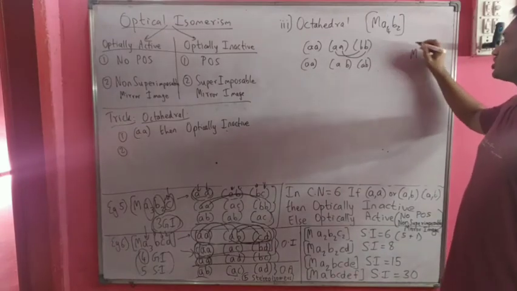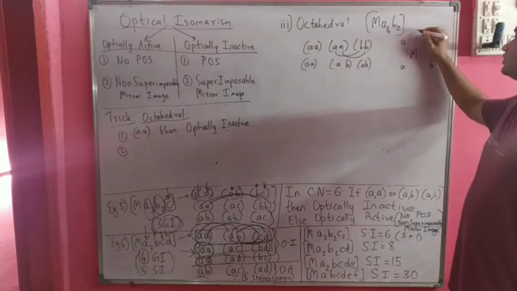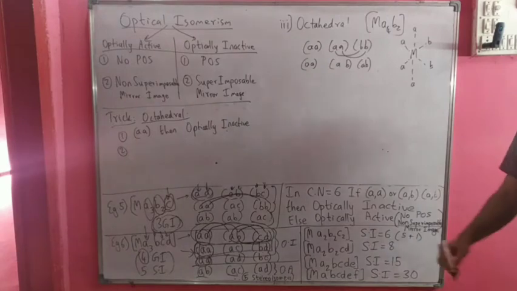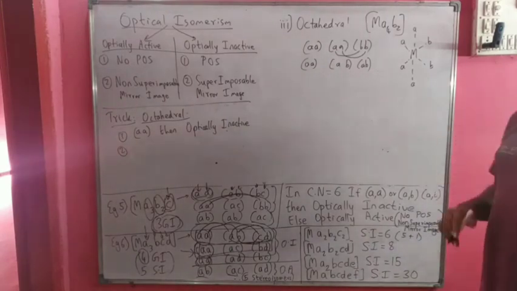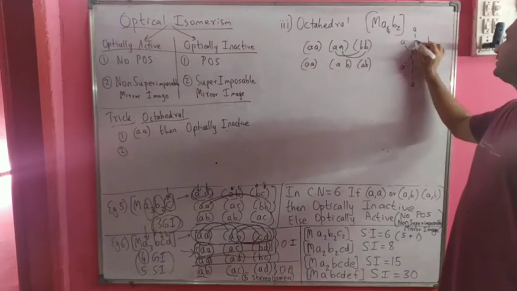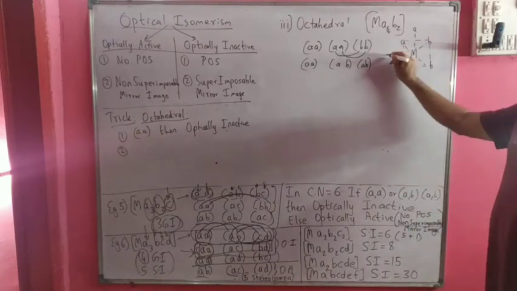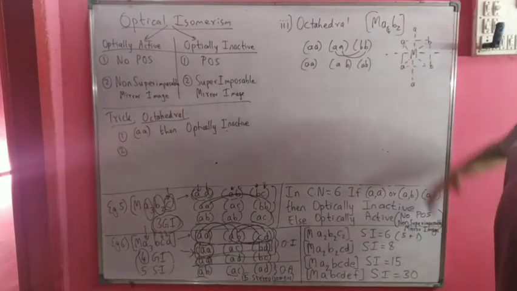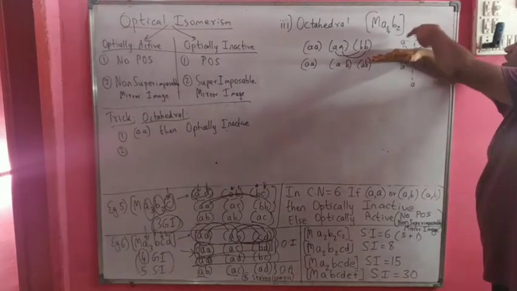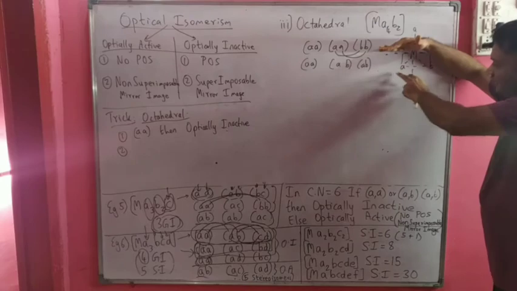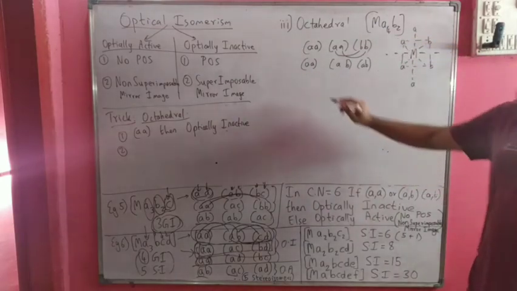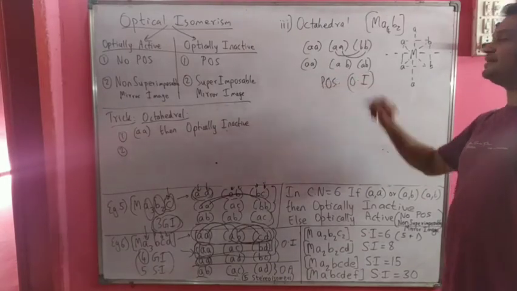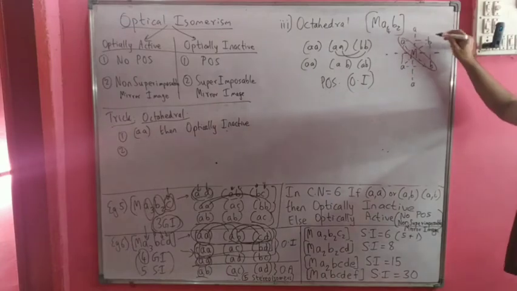So in this case, I draw the structure like this. So this is our compound MA4B2. Now in this case, can you find any plane of symmetry? Yes, there is a plane of symmetry. If I cut this compound by a plane like this, about this plane, this compound is symmetrical, because whatever structure exists above, AAB, exists below as well, AAB. So there is one plane of symmetry, and because there is a plane of symmetry, the compound is optically inactive. So here I have A opposite B and A opposite B.